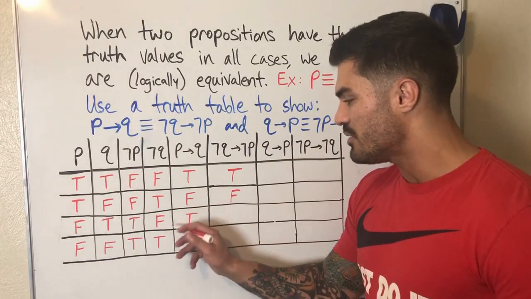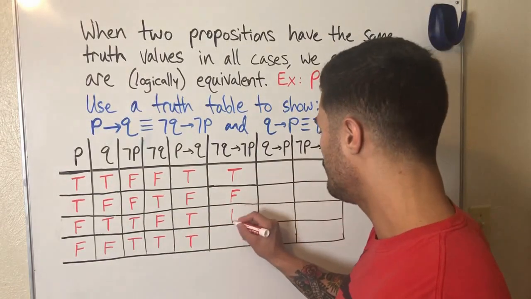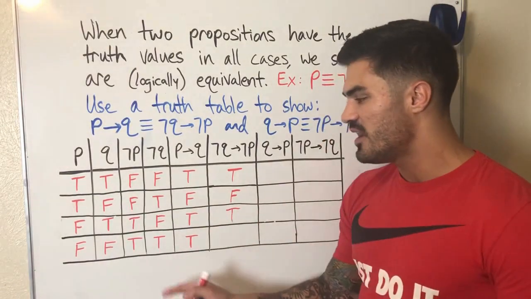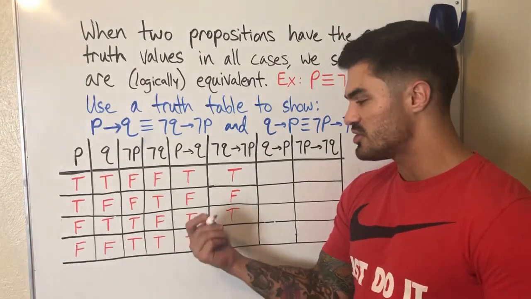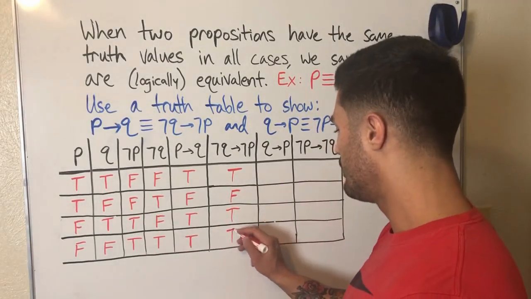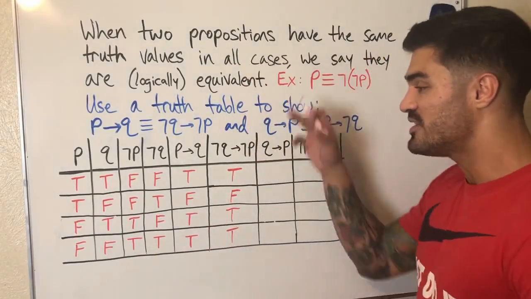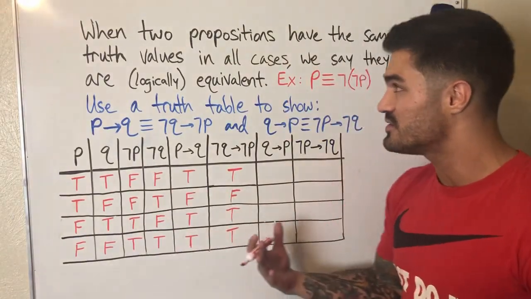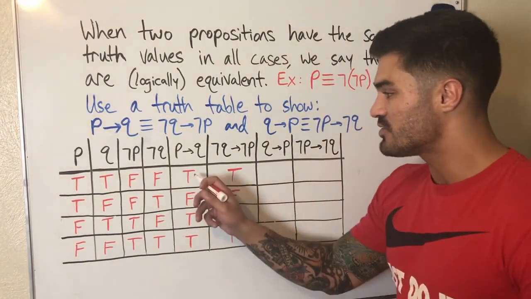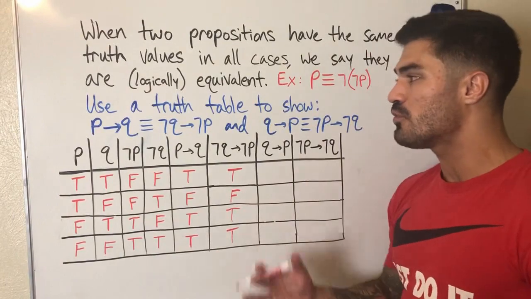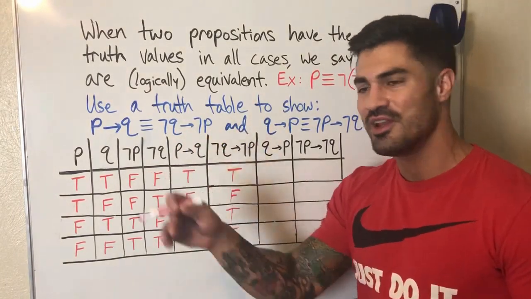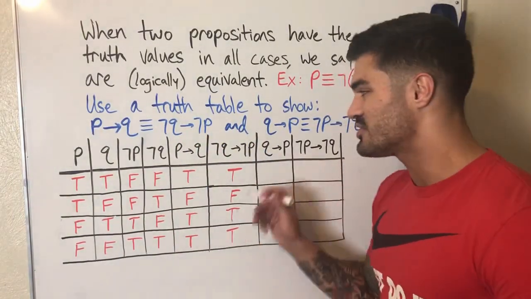Next, we have a premise that is false. We can go ahead and write true. We don't even really care what happens after that. And then we have a premise that's true and a conclusion that's true, so we write true for that as well. So we have proven that in all cases, and this time there's 4 cases, they have the same truth values, right? True, false, true, true. Therefore, we have shown that a conditional statement is logically equivalent to its contrapositive.